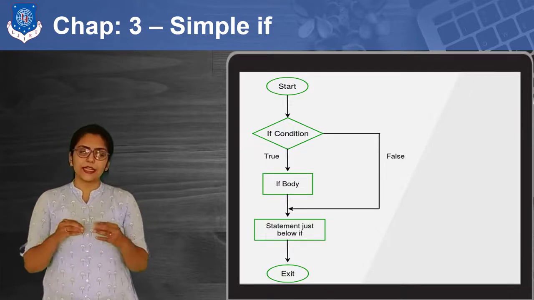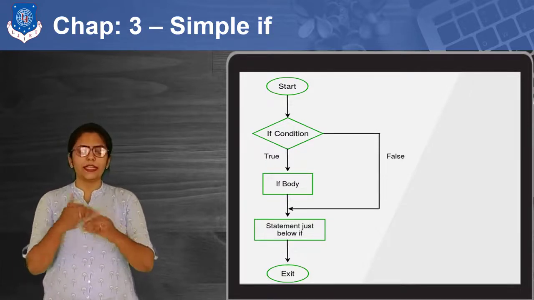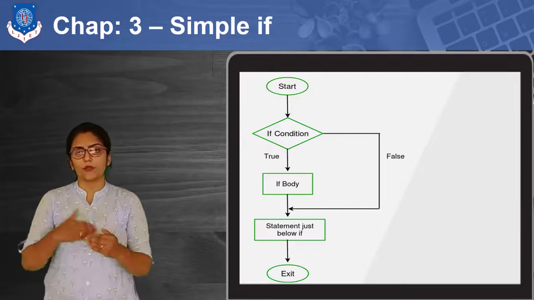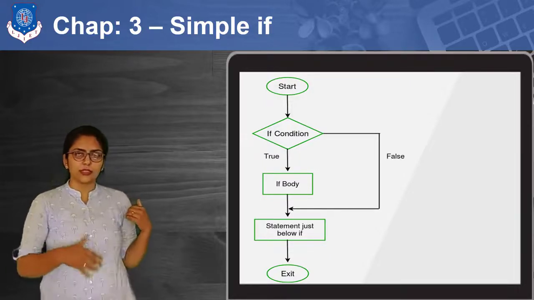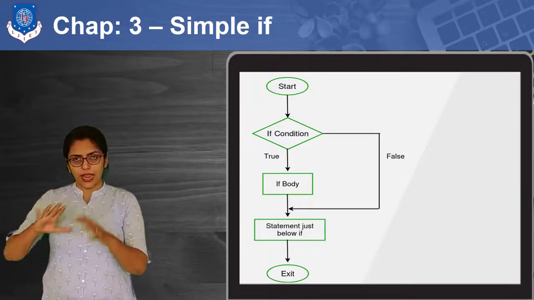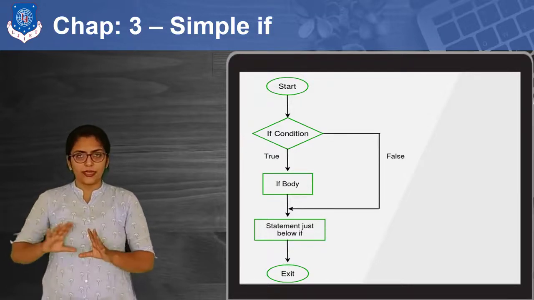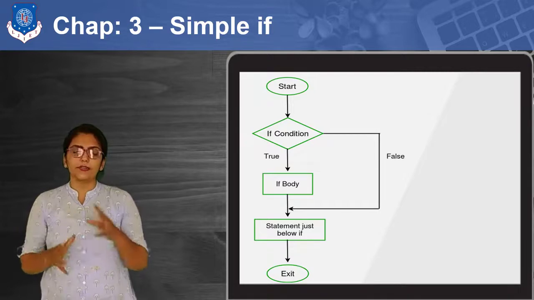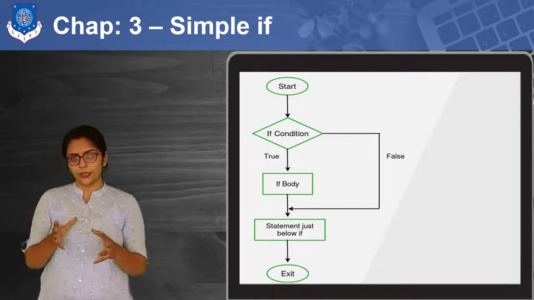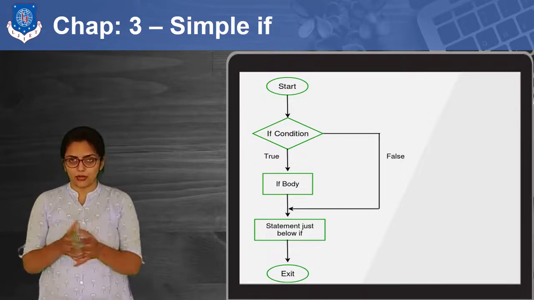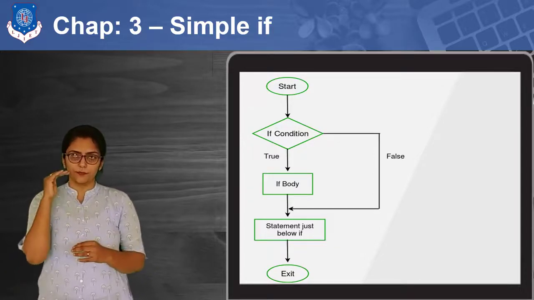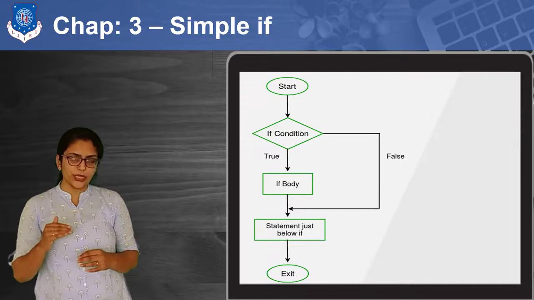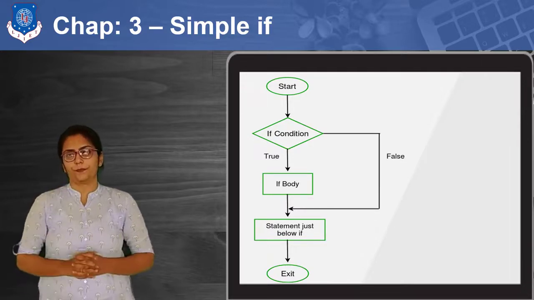See, basically the if statement is used with loops also, and what a loop is and how we can implement it, we will see. So a simple if is not generally used alone. It will be used in combination with loops, arrays, and all that. A simple if contains just the statements which are to be executed if the condition is true.